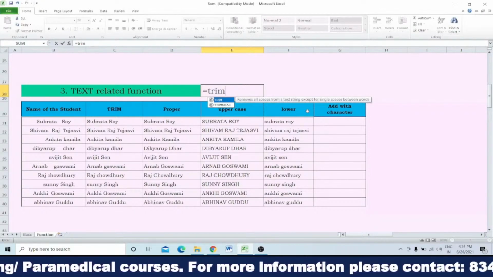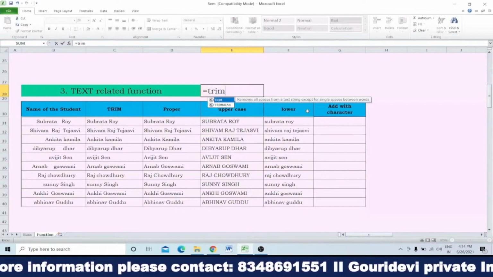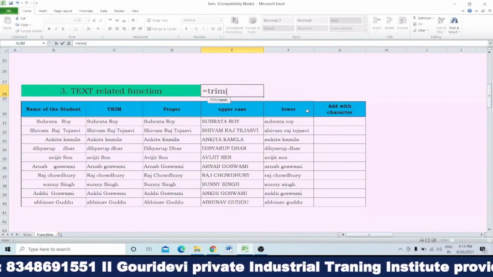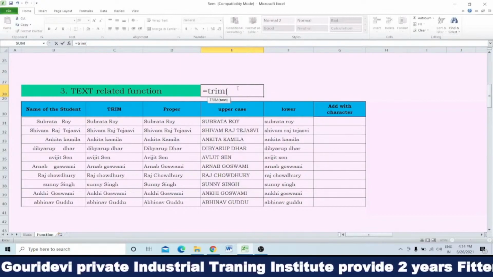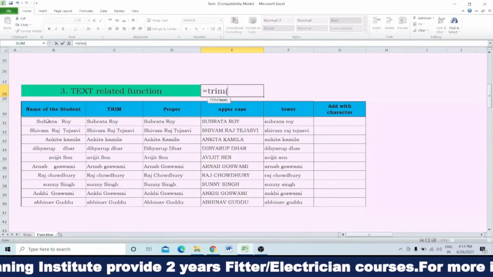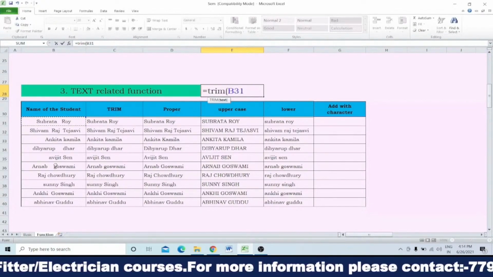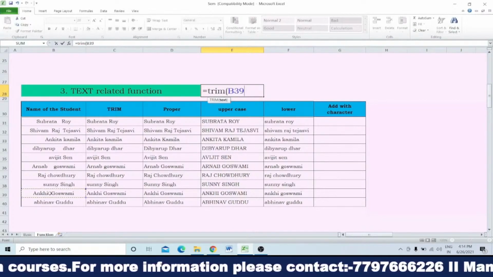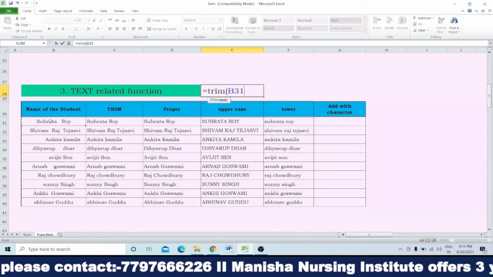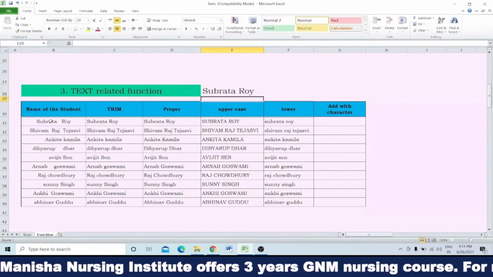Either you can write in capital letters or small letters also. Then start the first bracket. Then it says text. Text means which text I want to trim. If I want to trim Subroto, you will click on Subroto, then you will close the bracket, and then press enter.